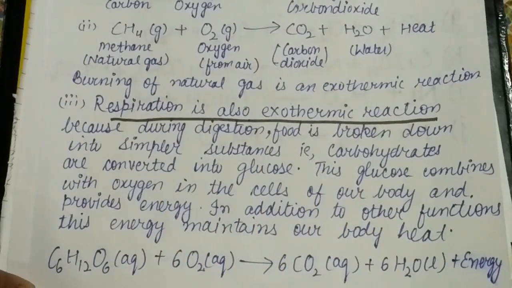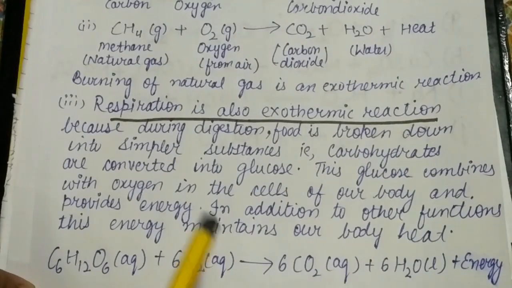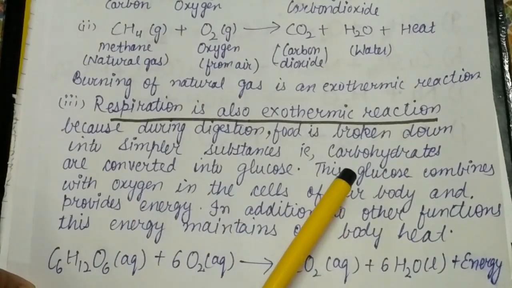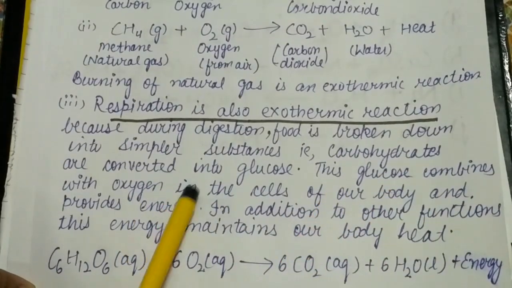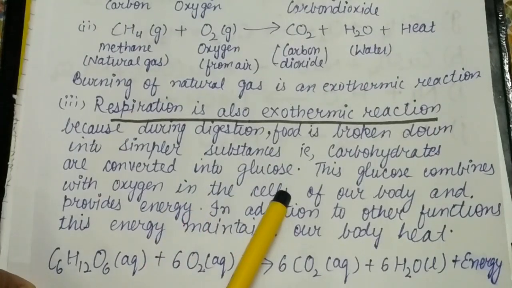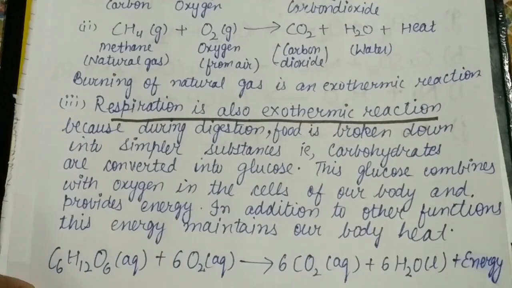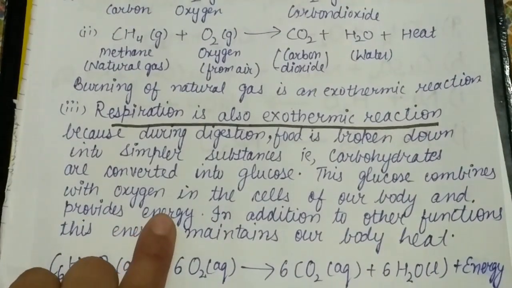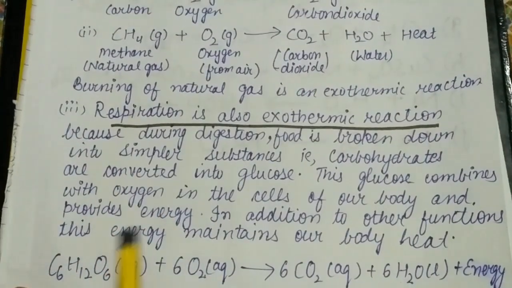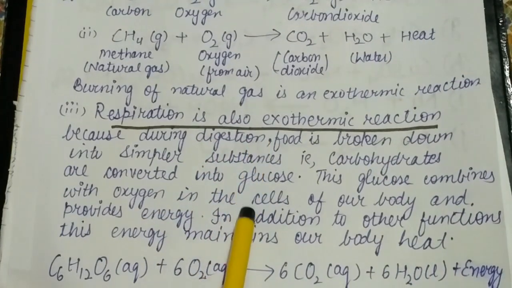How do we get oxygen? You know that when we respire, we inhale oxygen and we exhale carbon dioxide. So the oxygen which we inhale combines with glucose in the cells of our body and provides energy. So energy is produced during this reaction, or we can say during the whole process.